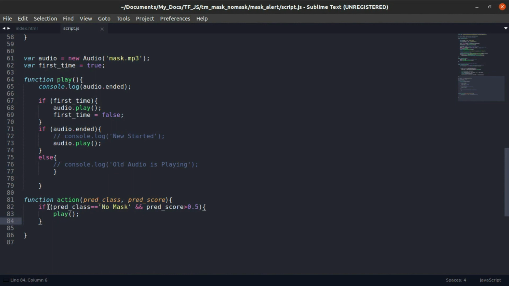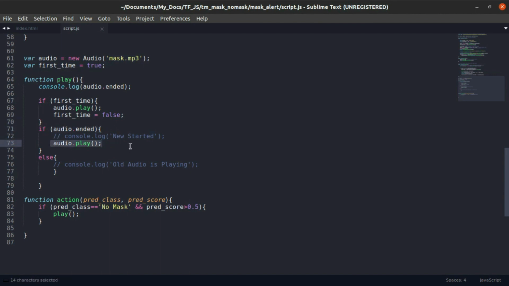So if prediction class is no mask and the prediction score is greater than 0.5, if the model is confident that this person is not wearing the mask, more than 50%, that means raise the alarm or play some music. So the audio is again mask.mp3, and first time equal to true, it is just a flag. And here I am doing this, if audio.ended, then play.